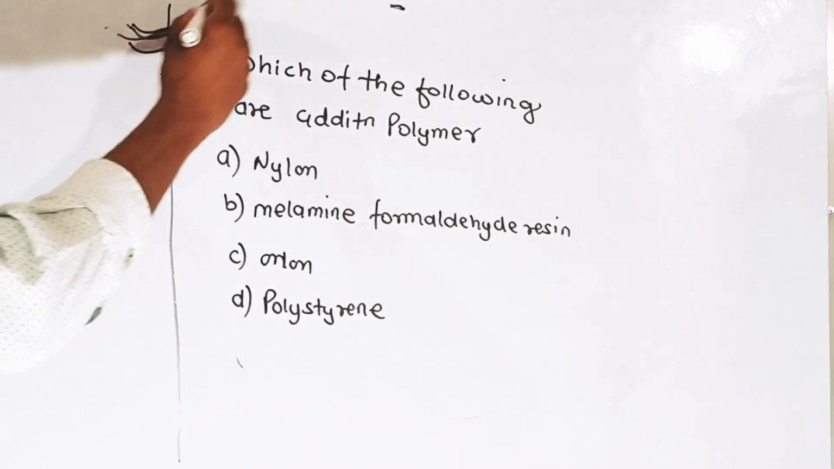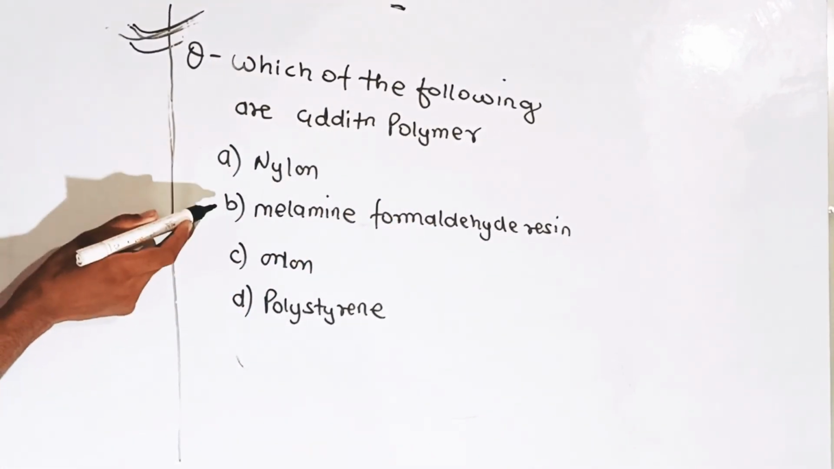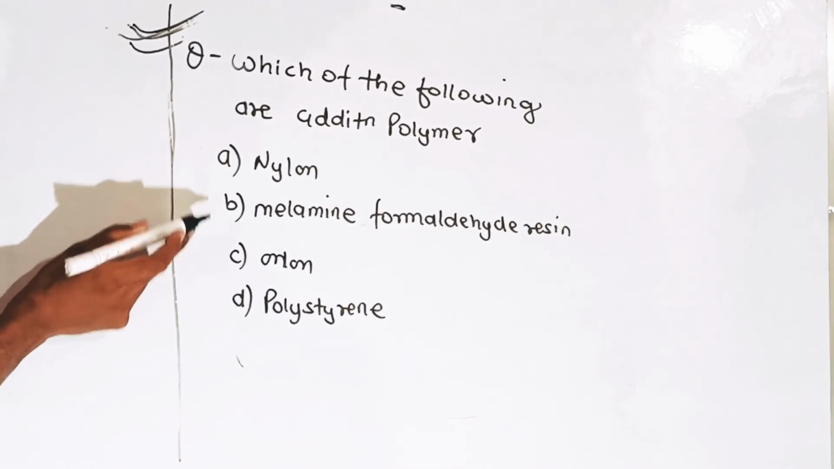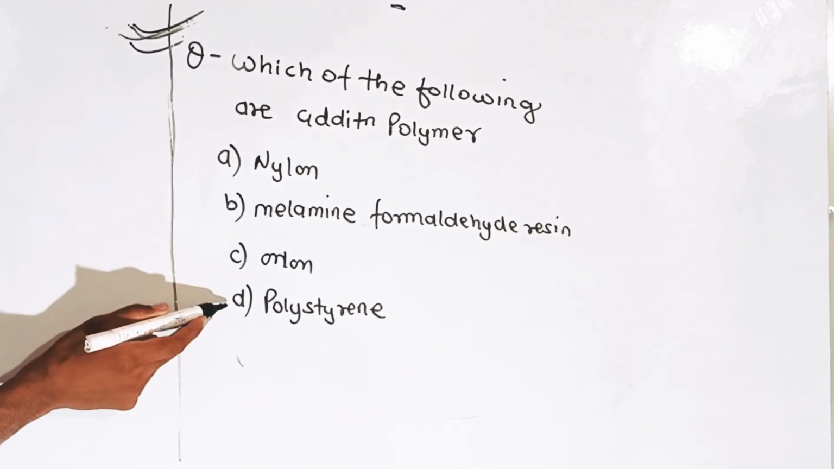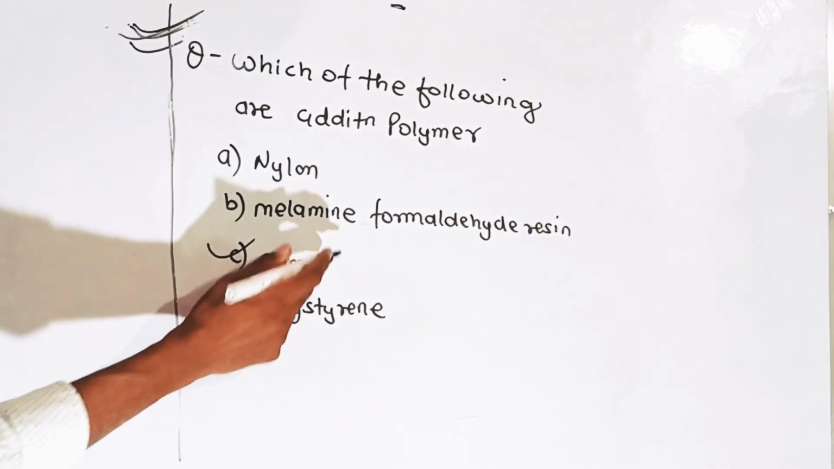Which of the following are addition polymers? First option is nylon, second is melamine formaldehyde resin, third is Orlon, and fourth is polystyrene. Here two options are correct, that is C and D, which are addition polymers, Orlon and polystyrene.